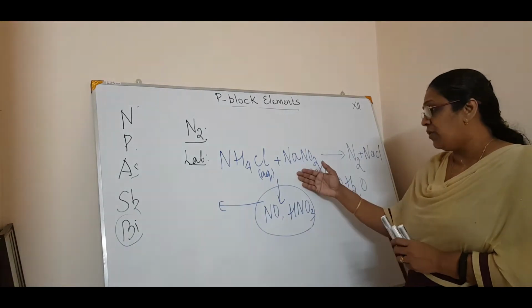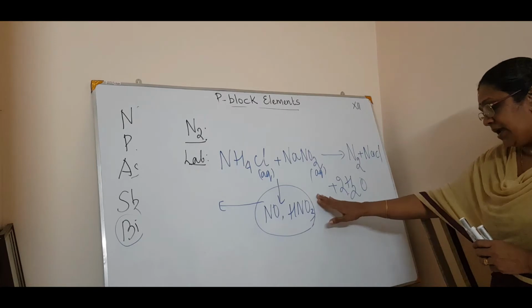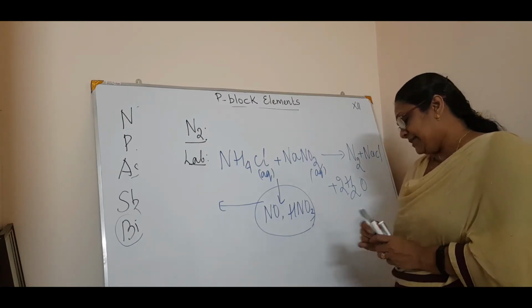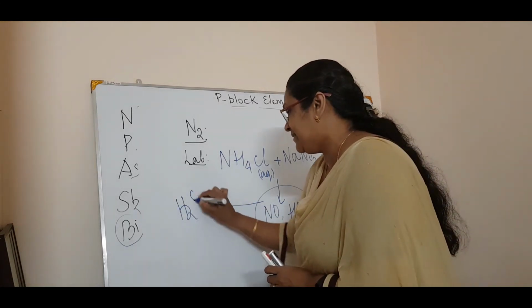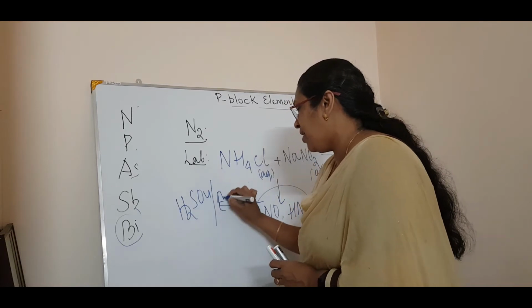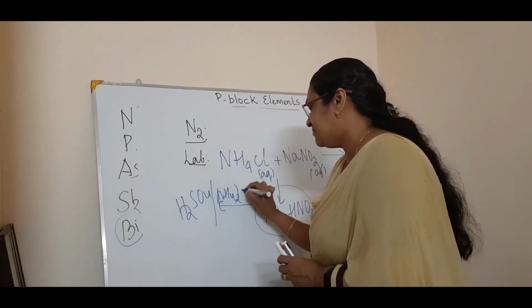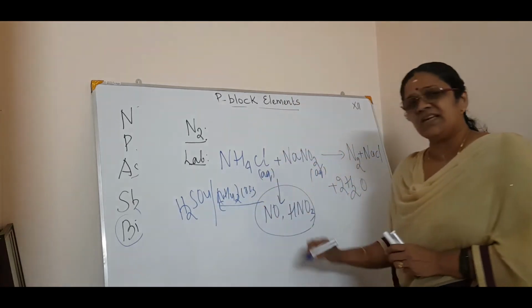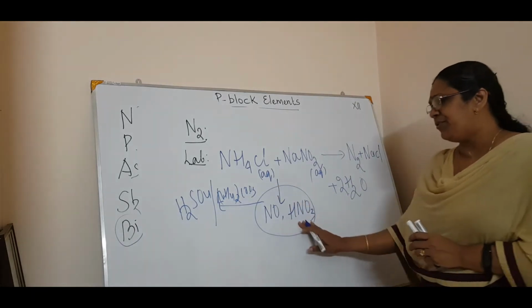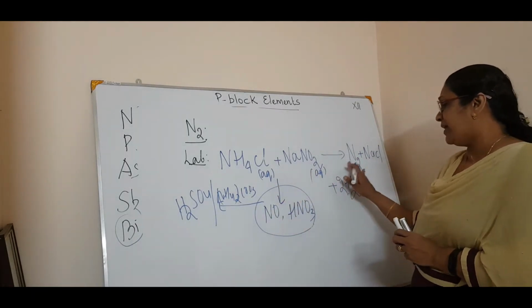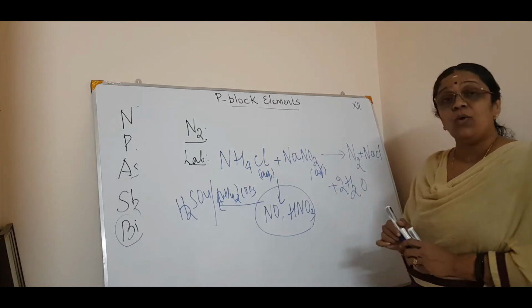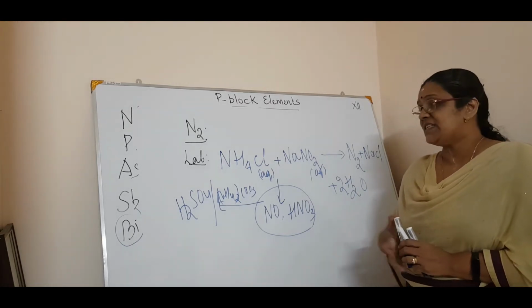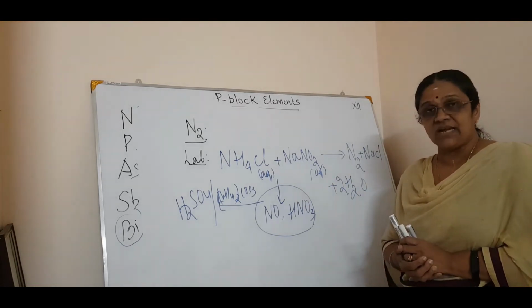Okay, so you have to remove this impurity of nitrogen in concentrated sulfuric acid in presence of potassium dichromate. Don't study that also, just say these impurities can be removed and the main products are nitrogen, NaCl and water. Okay, so this is the lab preparation of nitrogen.